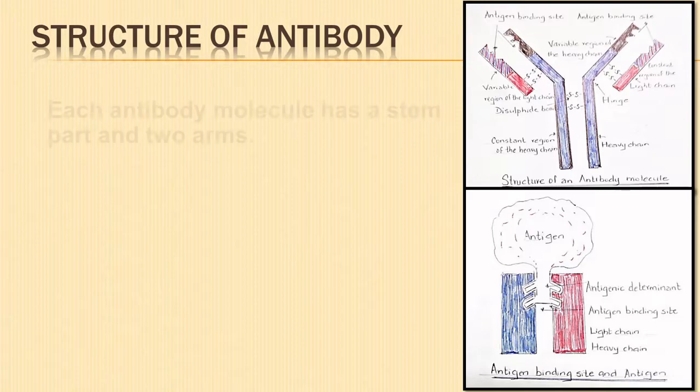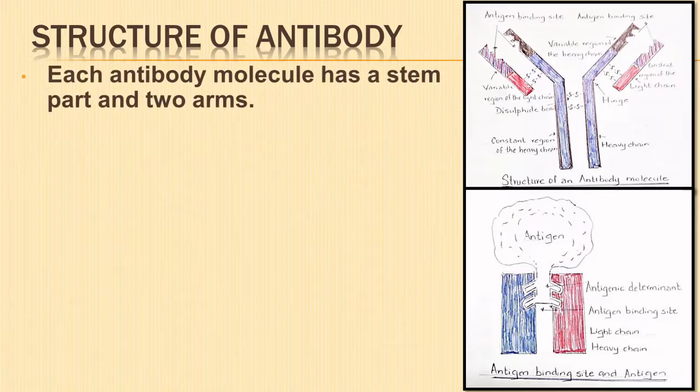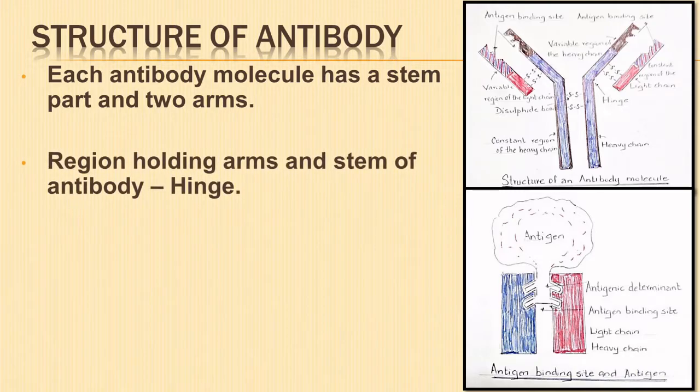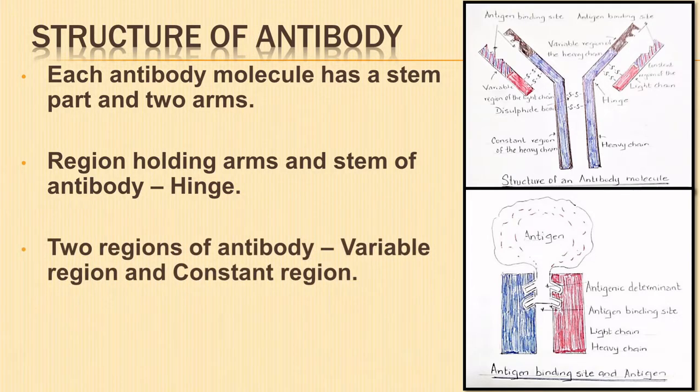Each antibody molecule has a stem part and 2 arms. The region holding arms and stem of antibody is termed as hinge. An antibody is made up of a variable region and a constant region.